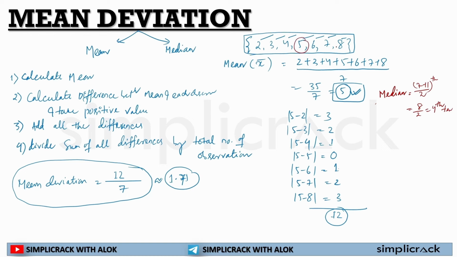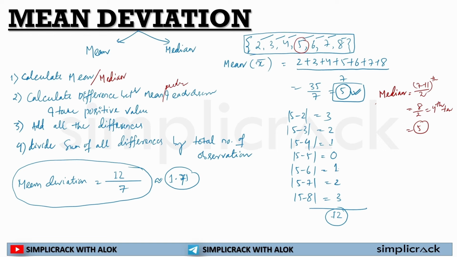Here the data is already in ascending order, so 5 is the median. In this case, mean and median are the same, so an equal value will come in the mean deviation. But if the mean and median values are different, then we have to take out the differences, add all these differences, and then divide by the number of observations. So the first step is to calculate the mean or median, whichever is asked. Then calculate the difference between the mean or median and the observations. Then add all the differences.